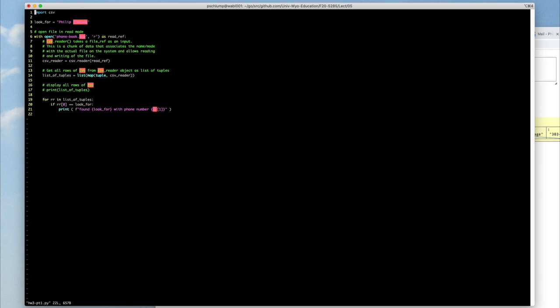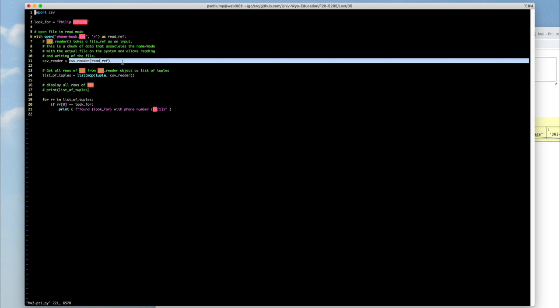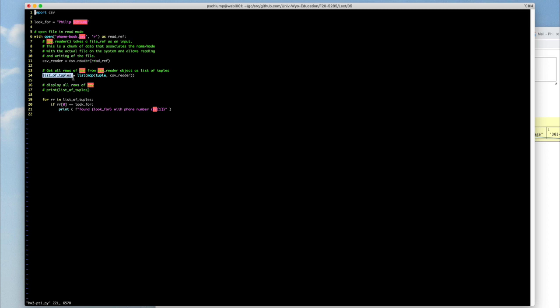So there is this piece of the code, which has some stuff you have not seen before, and I understand that. Specifically, it reads in a file, this phone book file. And there's some syntax with how you read in a file, and then it creates this comma-separated value reader so that it can read in the entire file into this list of tuples. And that's what we're after, that list of tuples. I'm just giving you this read code.